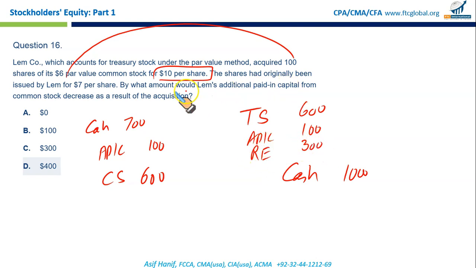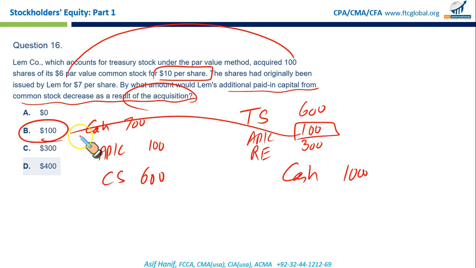So the question says, by what amount would LEM's additional paid in capital from common stock decrease as a result of this acquisition? It decreases by 100. That makes B the correct option.